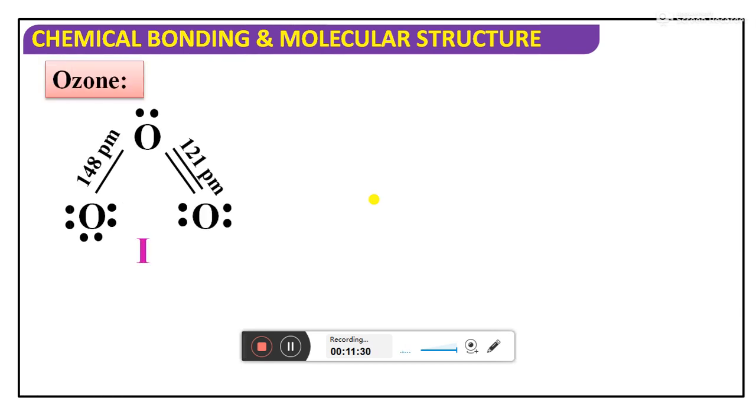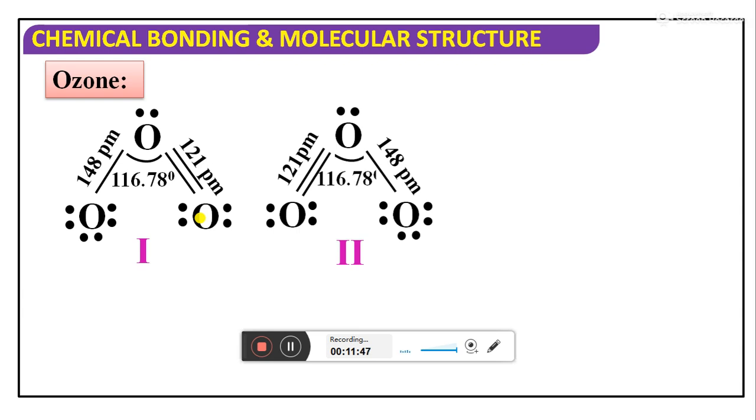When you prefer a hybrid structure, you see very clearly here, the oxygen atom bond length in one structure is 148 picometers. This oxygen atom bond length is 121 picometers only. But actually if you calculate, the bond length comes to nearly 130 picometers.